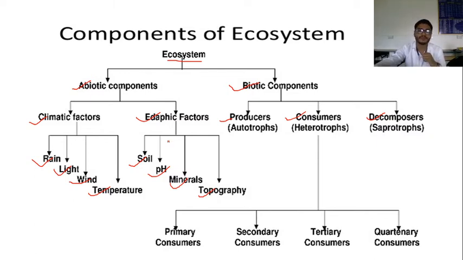Now the producers are mainly plants, and those animals that feed on plants are called consumers. These consumers are also divided into primary consumers, secondary consumers, tertiary and quaternary. Let's see these components one by one.